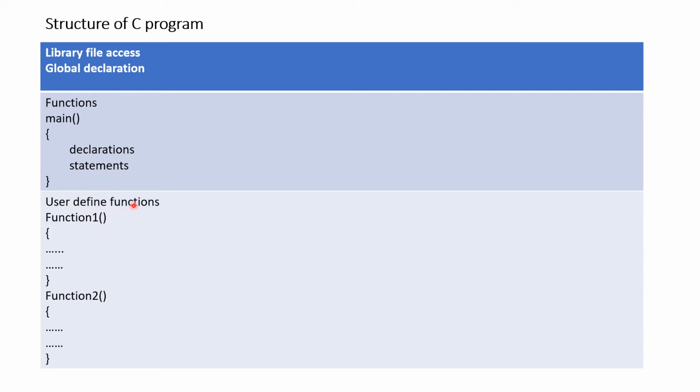So first we will see section number 1. In section number 1, library file access, what it means? Suppose you want to include some library files, they can be written into the first section. And also global declaration. It means suppose you want to declare some variable globally, or suppose you want to declare some functions. Here I am just writing the prototype of that function.